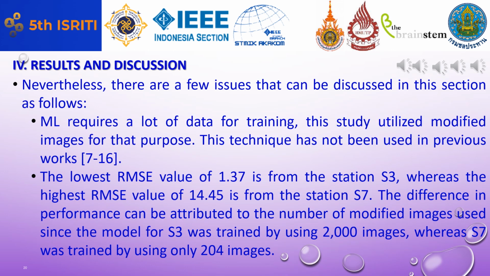For this session, there are a few issues as follows. First, this study used modified images. It has not been used in previous works. Second, the lowest RMSE value of 1.37 is from station S3, whereas the highest RMSE value of about 14 is from station S7. The difference in performance can be attributed to the number of modified images used, since the model for S3 was trained using 2000 images, whereas S7 was trained using about 200 images.